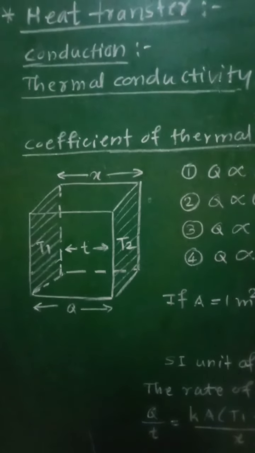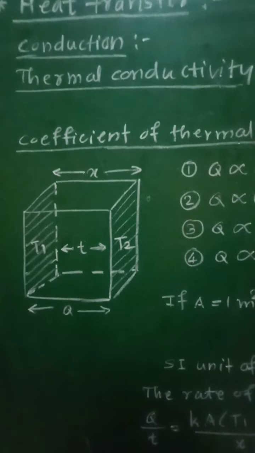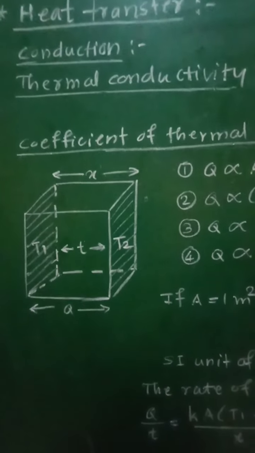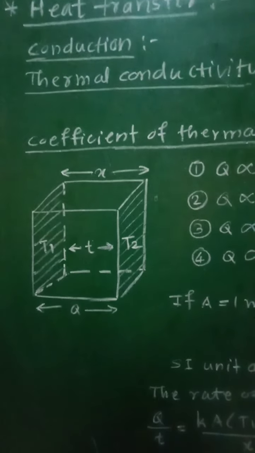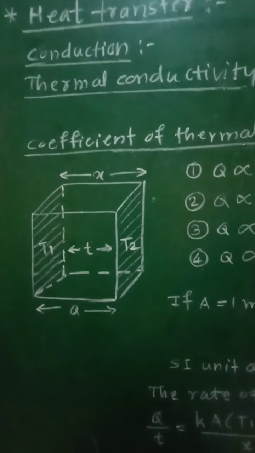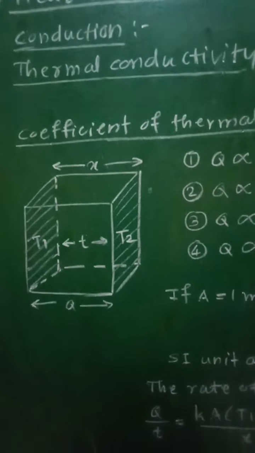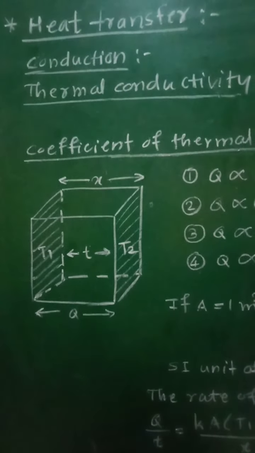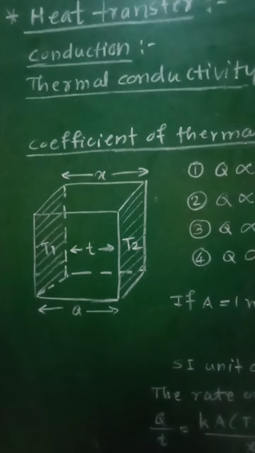The solid substances which conduct heat easily are called as good conductors of heat. For example, silver, copper, aluminum, brass, etc. are the good conductors of heat energy. On the other hand, the substances which do not conduct heat energy easily are called as the bad conductors of heat. For example, wood, then air, then paper, cloth, etc. are the bad conductors of heat.